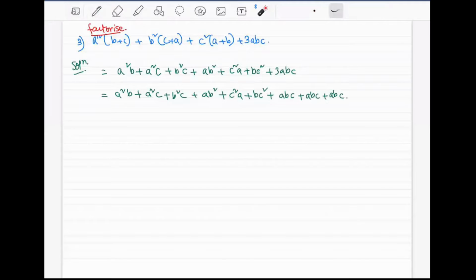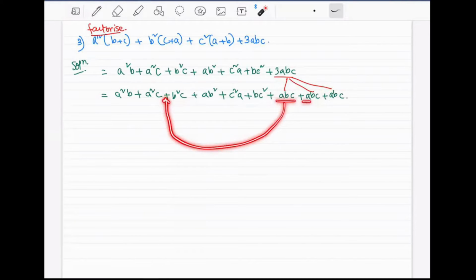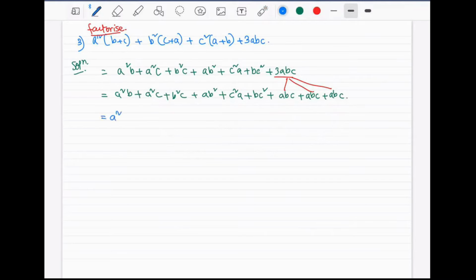So 3abc is broken down. Now one abc will be put in between here, one of the abc we will put here, fix abc here, this abc here, and this abc in here. So let's rewrite them: a square b plus a square c, and I'm going to put an abc in between. So this part is here along with one abc.